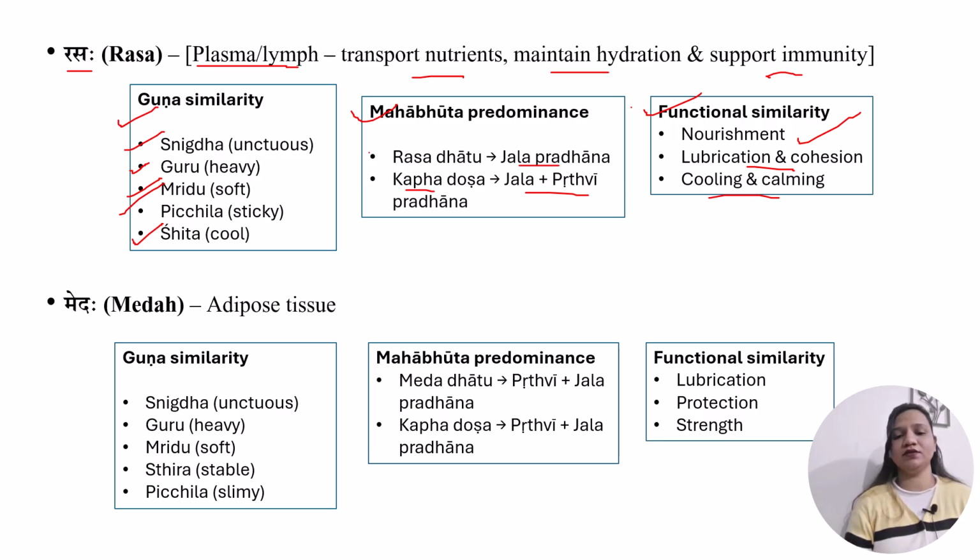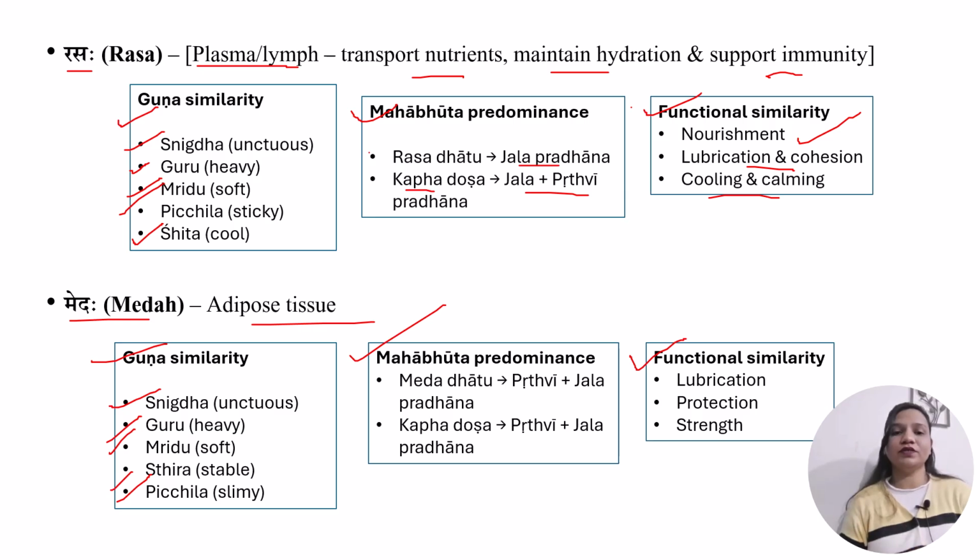The next location is med. Med means adipose tissue. Here also the location of kapha dosh is considered as med because of the guna similarities, because of the Mahabhut predominance, and also functional similarities, just like the rasa dhatu. How is med dhatu considered as the location of kapha? Let's understand. Both of these share the same gunas, which include snigdha, guru, mridu, sthir and pichil. Both of these share these gunas just like the rasa dhatu.